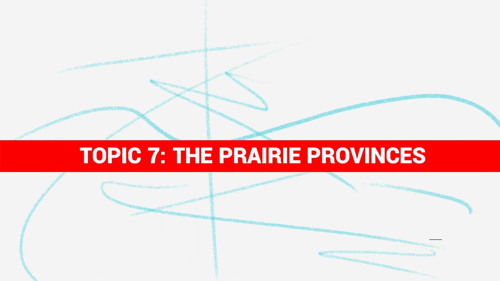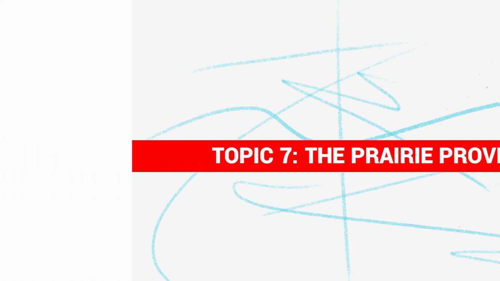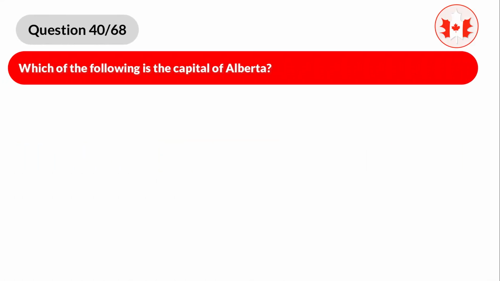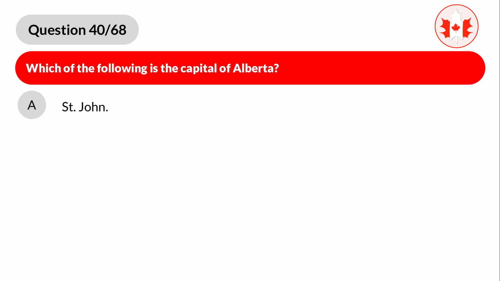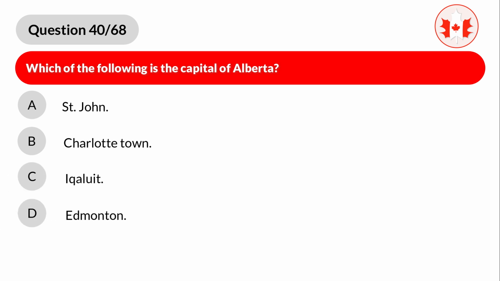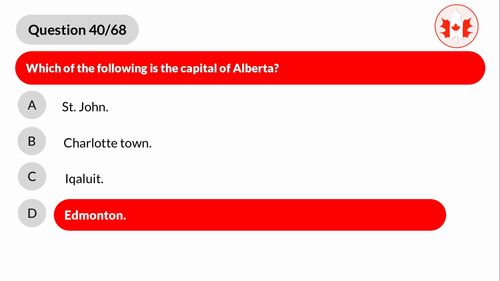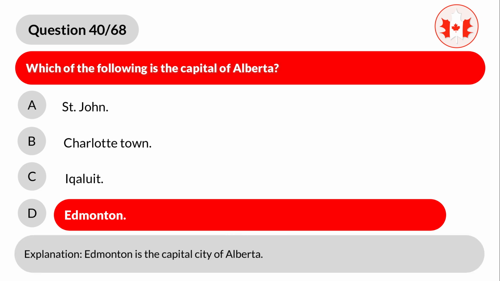The Prairie Provinces. Question 40. Which of the following is the capital of Alberta? A. St. John. B. Charlottetown. C. Iqaluit. D. Edmonton. Correct answer is D. Edmonton. Explanation. Edmonton is the capital city of Alberta.